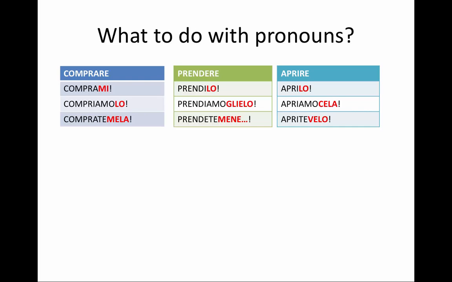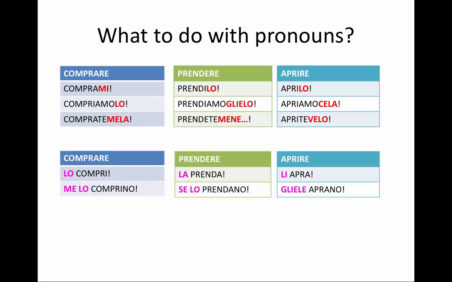Notice the pronunciation. If I'm just saying compra, the emphasis is on the o, compra. If I'm adding a pronoun, the emphasis will not change. It's still going to be comprami. So I'm just adding the pronouns, the emphasis does not change. Compramelo, compramela, compraglielo. The emphasis always stays the same. Remember that. Now in the formal imperative, I will not put the pronouns at the end of the verb.